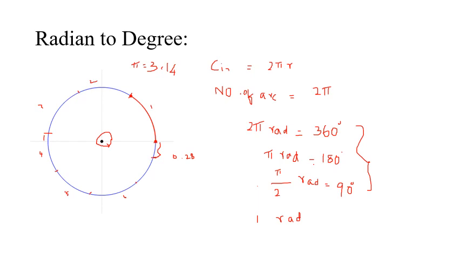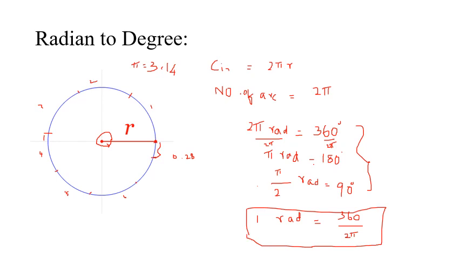Okay. So let's see what is 1 radian. Dividing by 2 pi on both sides, you will get 1 radian. So 1 radian is equal to 360 degrees divided by 2 pi, or 180 divided by pi. So this is the important relationship: 1 radian is equal to 180 divided by pi degree.